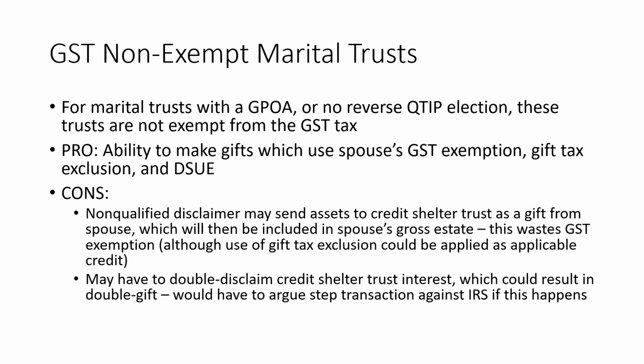So, in a case where you have a non-exempt marital trust, i.e. one that has a general power of appointment granted to the spouse or no reverse Q-tip election, there's no GST exemption that was allocated to this trust previously, but at the surviving spouse's death, they'll have to apply their own GST tax exemption to it, which may go down. So it may be a good idea right now, while the GST tax exemption is higher, to use up that exemption by making gifts of the marital trust assets.